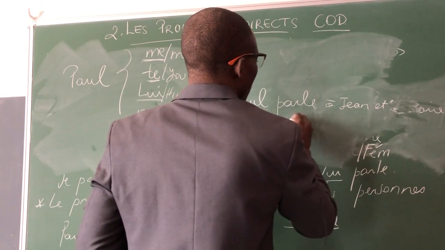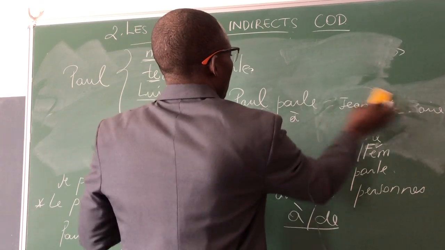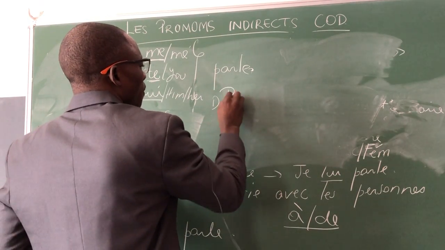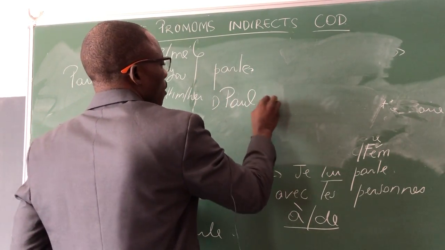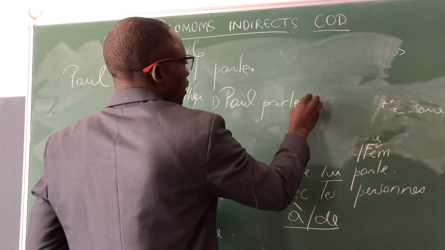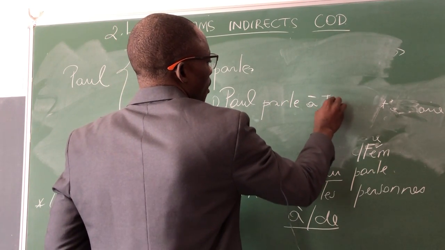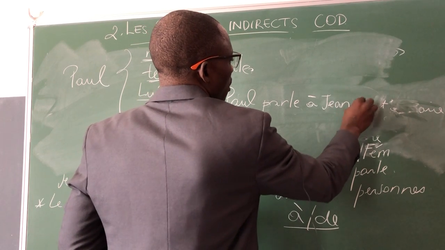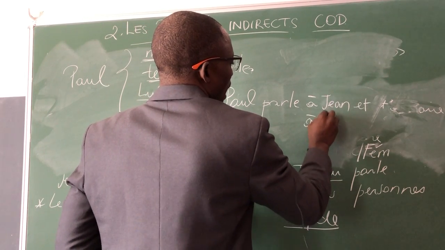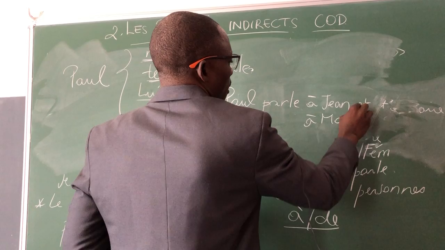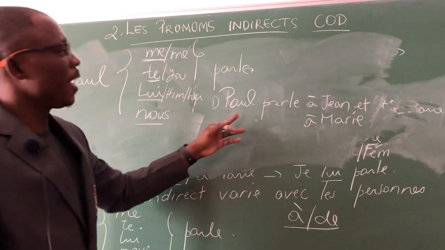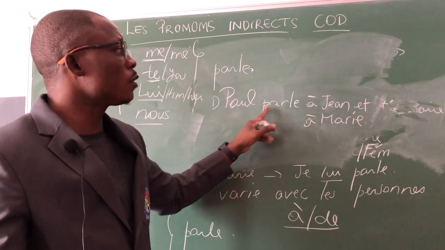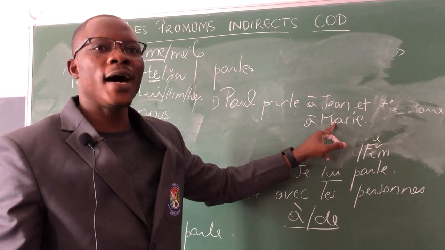Okay, Paul parle à Jean. Let me make it here. Paul parle à Jean et à Marie. Now, Paul is speaking to whom? Paul is speaking to Jean and Mary.